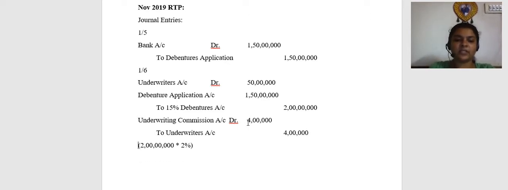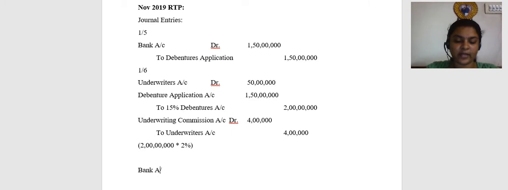So effectively, friends, what is the amount that is going to be paid by the underwriter? The underwriter has to pay 50 lakhs, and the company has to pay him 4 lakhs as commission. So the net amount receivable from underwriters is going to be 50 lakhs minus 4 lakhs, which is 46 lakhs.